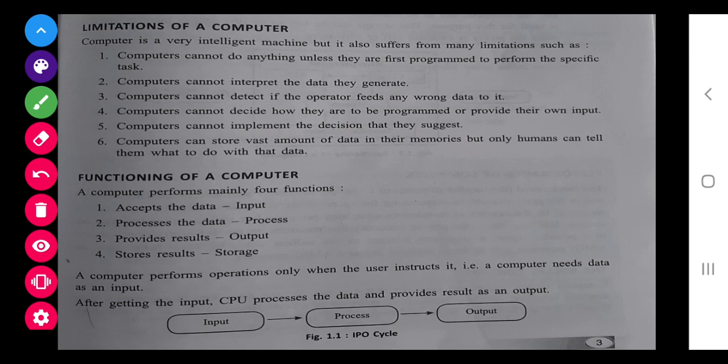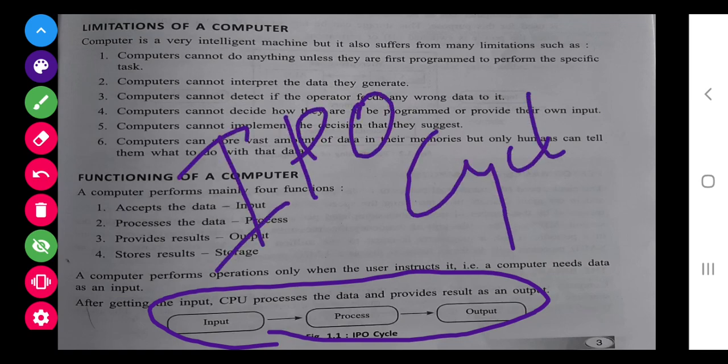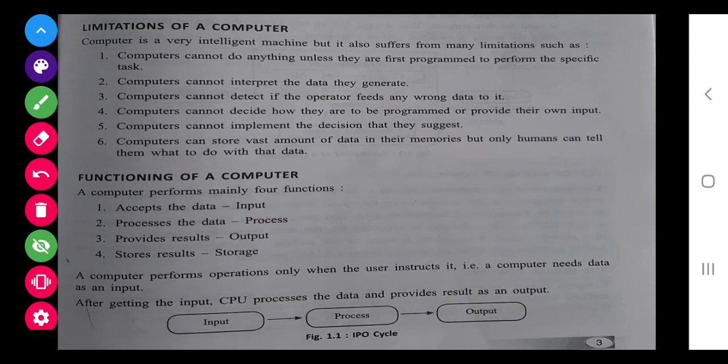Now functions of the computer: input, output, process and storage. We give input, computer does the process and finally the output, and sometimes we store the data also. So that's the thing, we call it the IPO cycle. IPO cycle, very important, and in examination also it comes, what is IPO cycle, so you have to write the same.